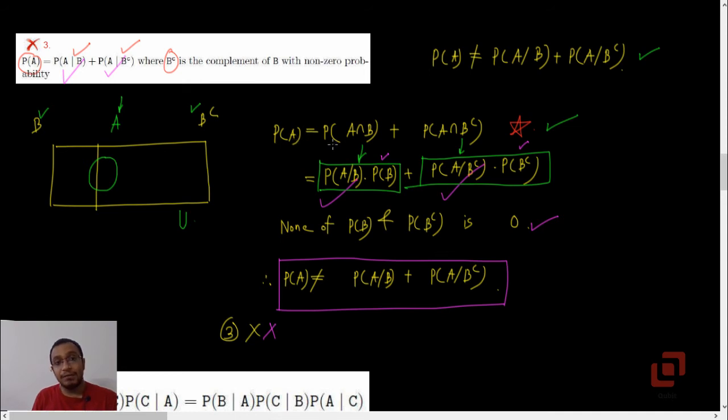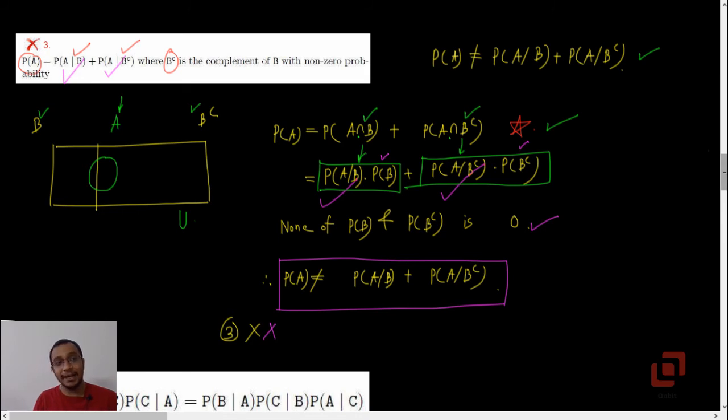Probability of A is always the addition of probability of A with some event plus probability of A with its complement, so this is intersection. Therefore option 3 is not right, and I would like you to revisit your basics of probability to convince yourselves that probability of A is not equal to this.